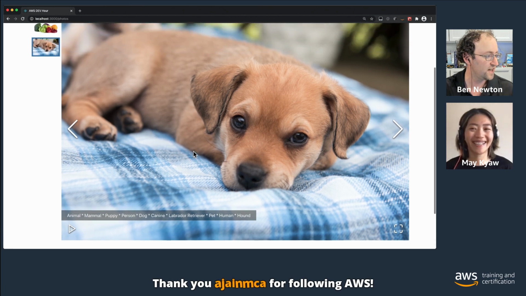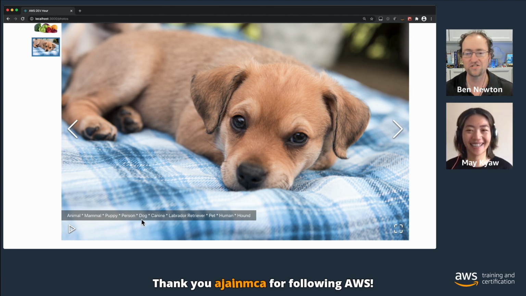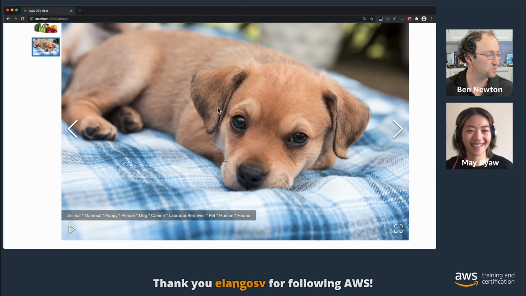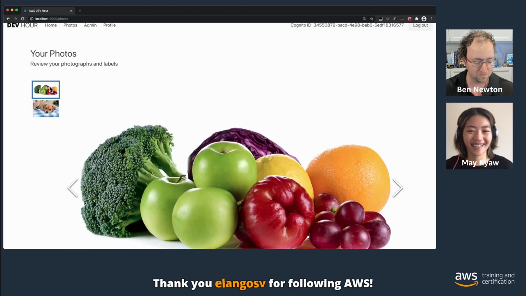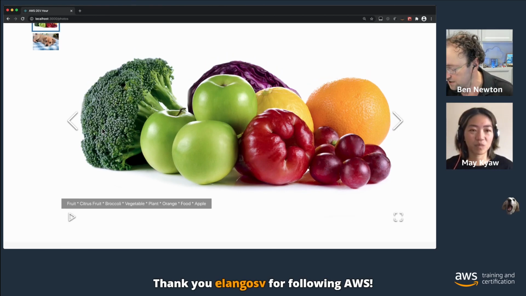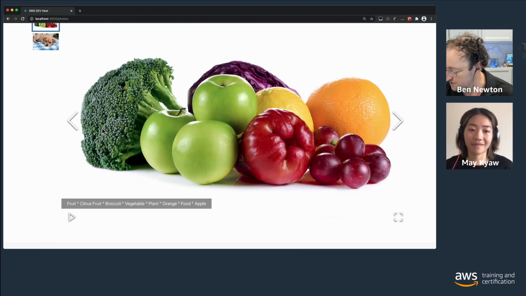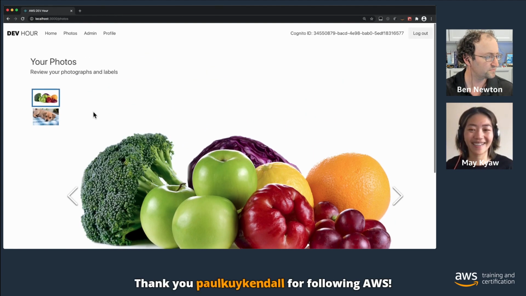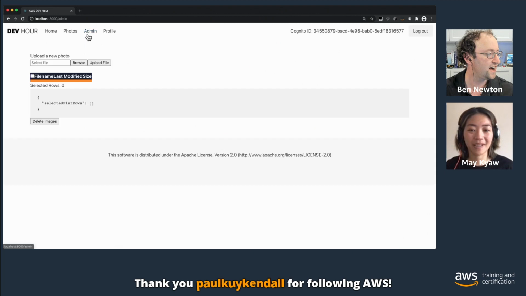You can see that this little fellow has been identified correctly as, I don't know if it's actually a lab. Someone in the chat might be able to tell me, but it's been labelled, which is the important point there. If we go and have a look at our fruit and veg, then you can see that it's picked up that there are some fruit, some citrus. We've got some vegetables and things like that in there. So it's performed some recognition of those fruits, and that is the point of this thing.